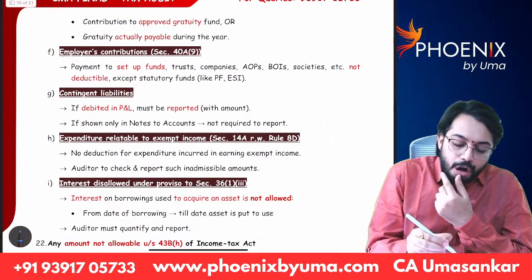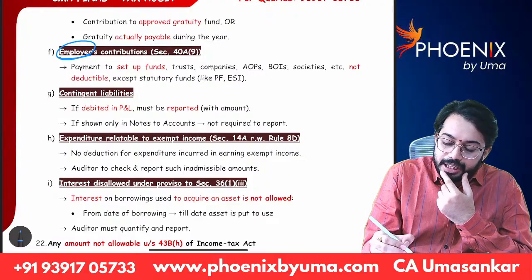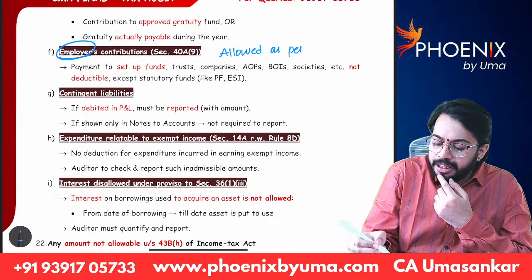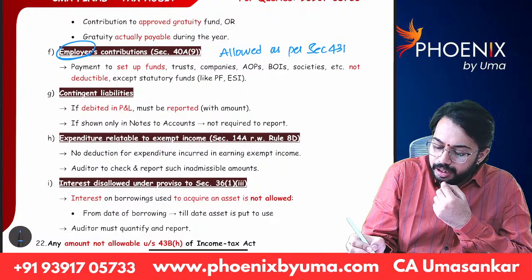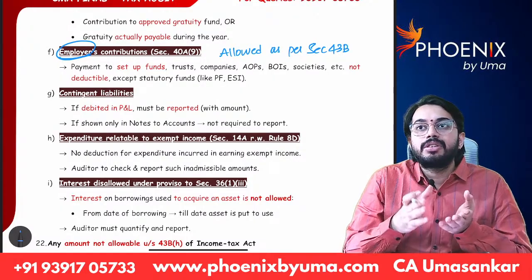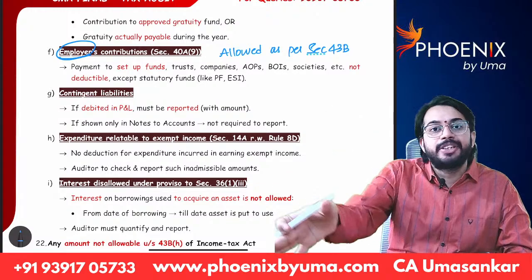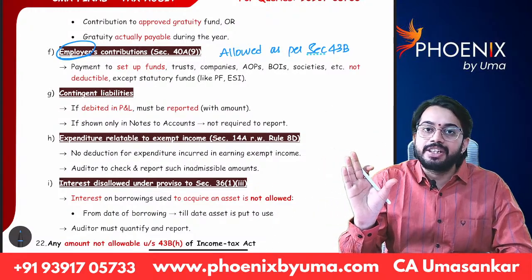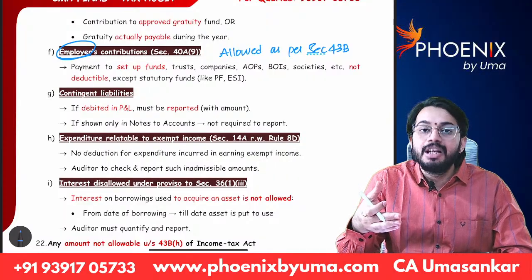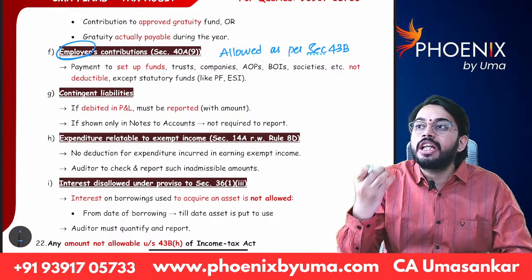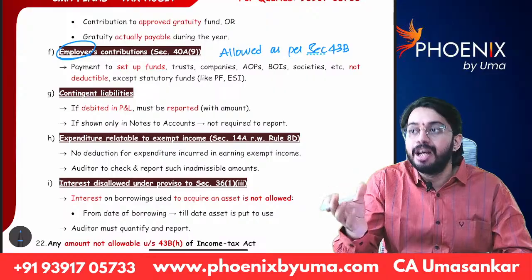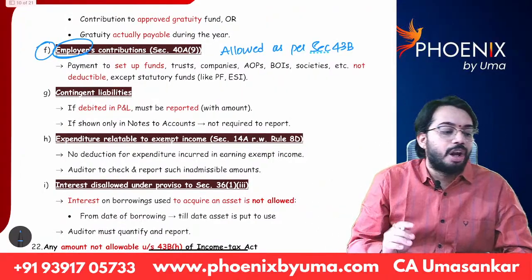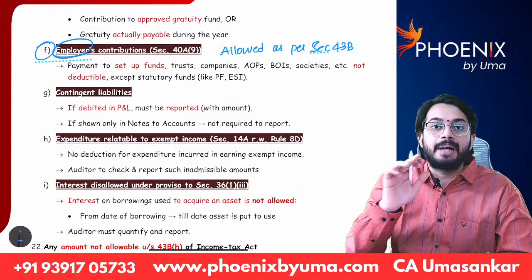Next, employer contribution. Employer contribution is allowed as per section 43B. Okay. So if employer contribution is actually paid, then only it will be allowed as deduction. Otherwise, it will not be allowed as deduction. So the employer has to give details. What is the employer contribution? What is the due date? When it is actually paid? How much amount is actually paid? All this information is required to be given in clause 21 subclause F.